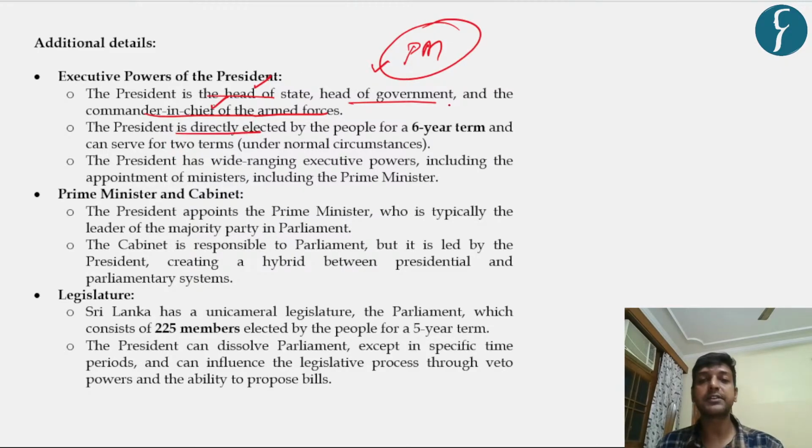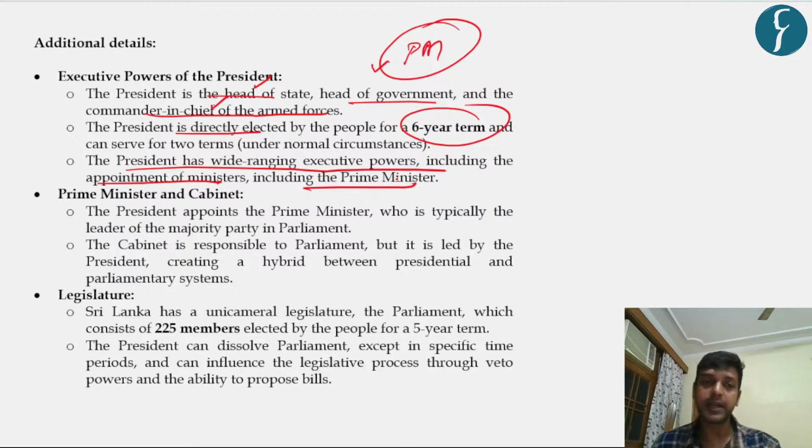The president is directly elected, as we have seen, for 6 year terms. The president has wide-ranging executive power, including the appointment of ministers, including the prime minister, which is generally common in India as well. And secondly, we're going to talk about the prime minister and cabinet. The president appoints the prime minister, who is typically the leader of the majority.